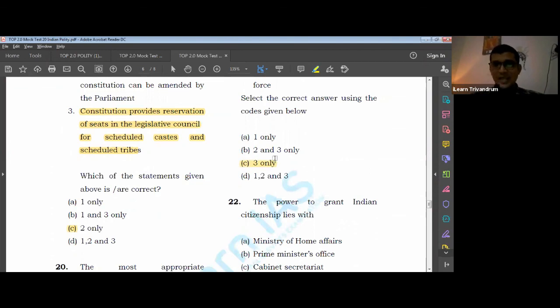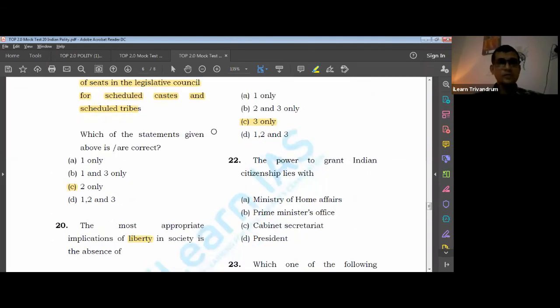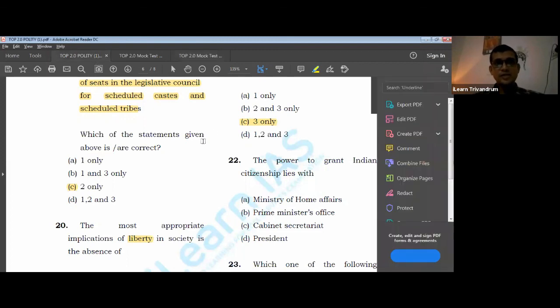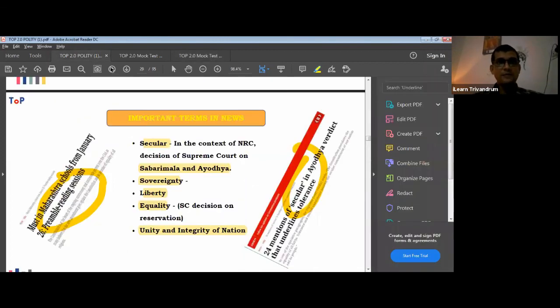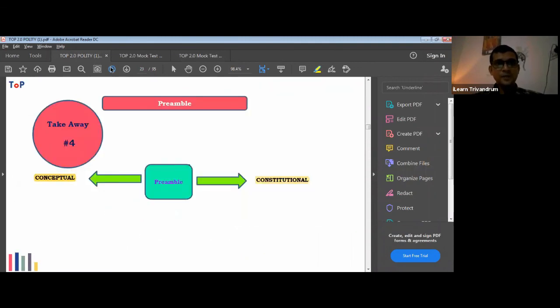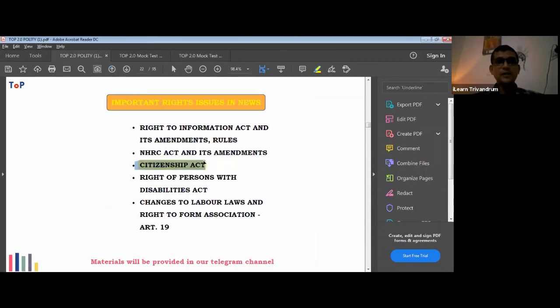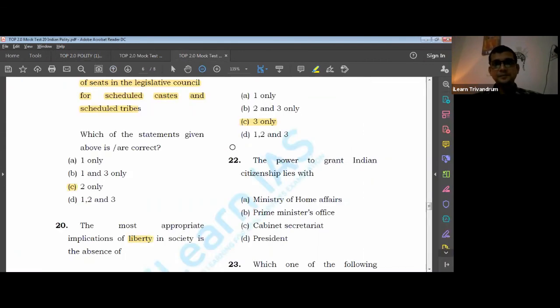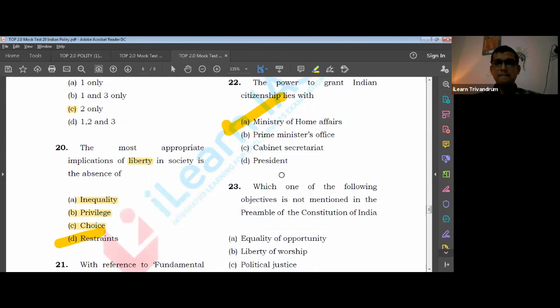Come to 22nd. Power to grant Indian citizenship lies with. Now, this was also discussed, that this area should be a prime focus. I think I mentioned it already in the slides. Yes, the Citizenship Act has been mentioned here. So you should be preparing that particular thing, and it was in the news. The answer is easy: it lies with the Ministry of Home Affairs.